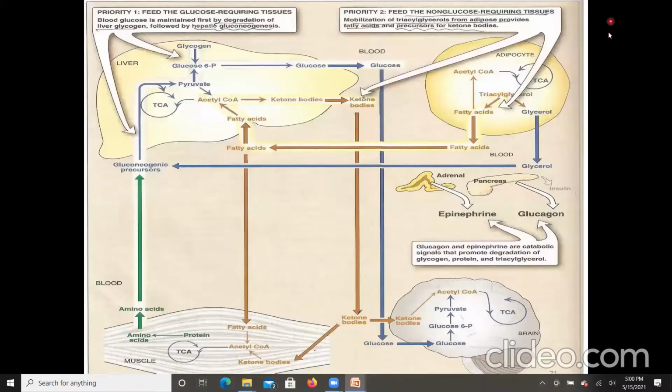So these are the priorities. Priority one is to feed the glucose requiring tissues. The liver has to produce glucose, which is released into the circulation and later utilized by the glucose requiring tissues. Priority two is to feed the non-glucose requiring tissues by the release of fatty acids and ketone bodies.